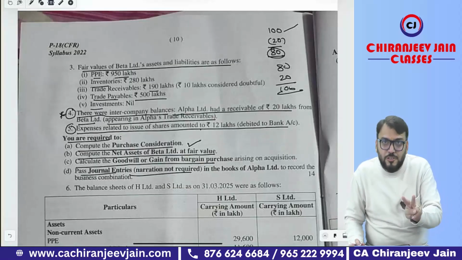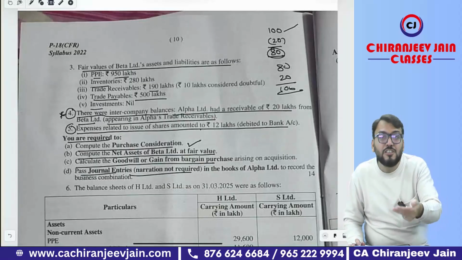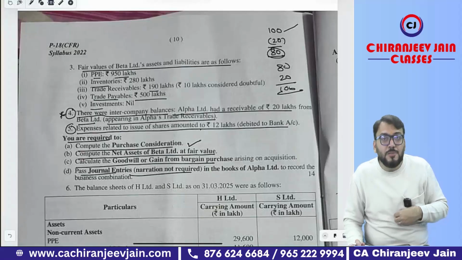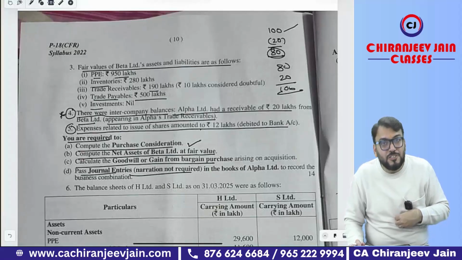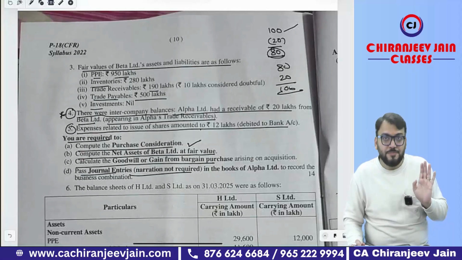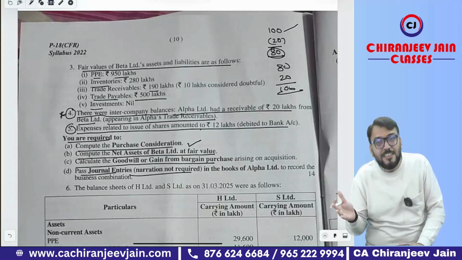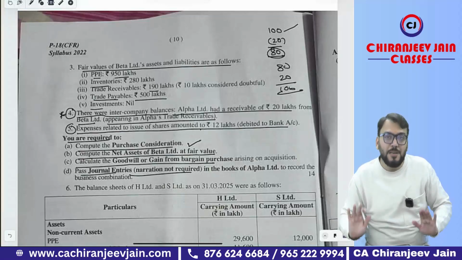From my point of view, as per business combination, this point needs to be adjusted while calculating PC for business combination, and net assets will also be adjusted, so the entire calculation will change. But if you consider it as a separate cancellation transaction, then your answer will be different.